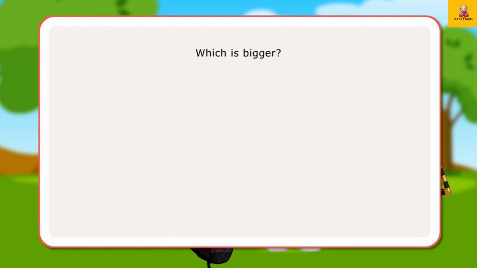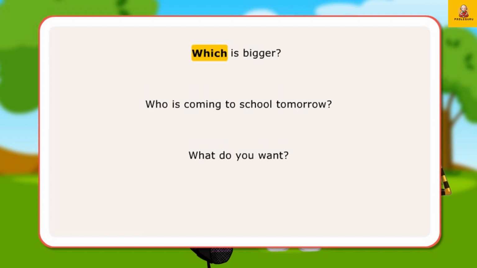Which is bigger? Who is coming to school tomorrow? What do you want? In the first sentence, which is an interrogative pronoun since it stands in the place of a noun and is a question word.